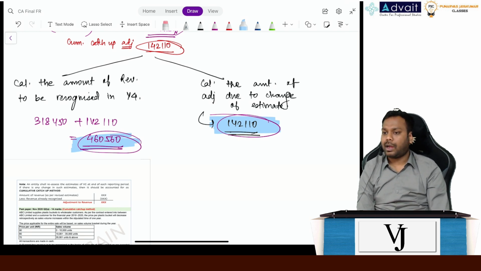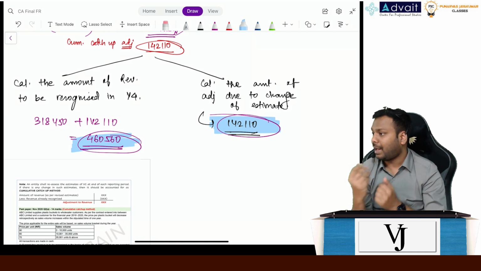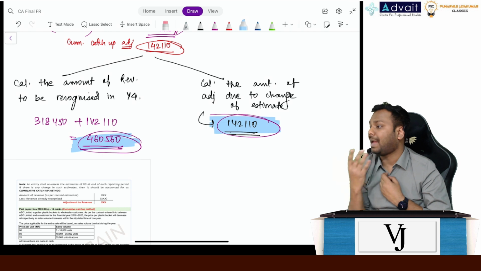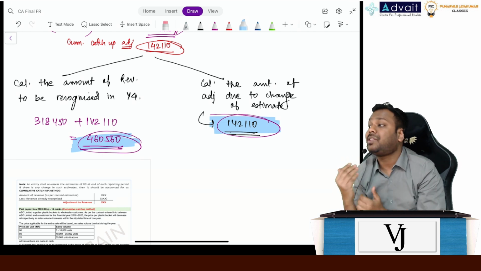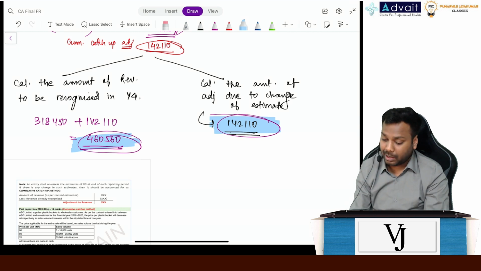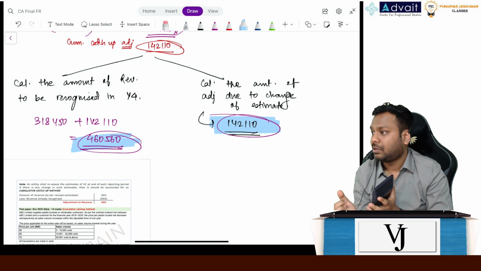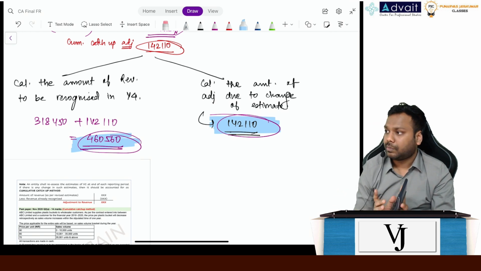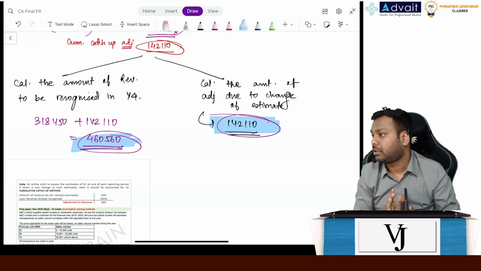Barter means I am giving you non-cash consideration. I am not giving you cash; rather, I am settling the consideration in the form of non-cash, or might be in kind. That is called barter, exchange of assets. But non-monetary exchange means exchange of similar assets. Barter is covered here, but non-monetary is not covered here.